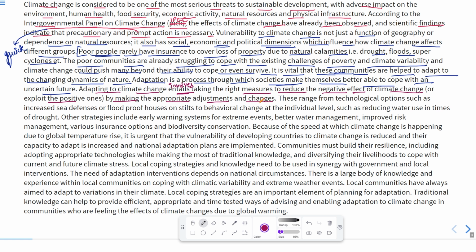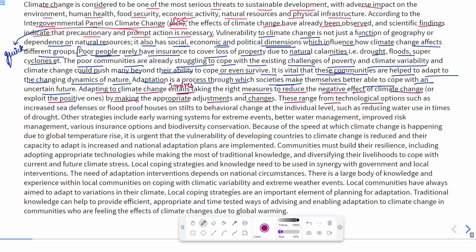It means some changes and adjustments need to be made, and after that these natural calamities and climate changes will not affect the society as much as they do now.